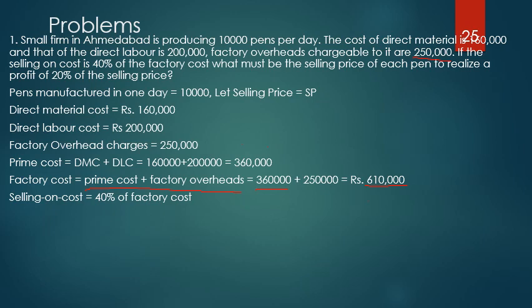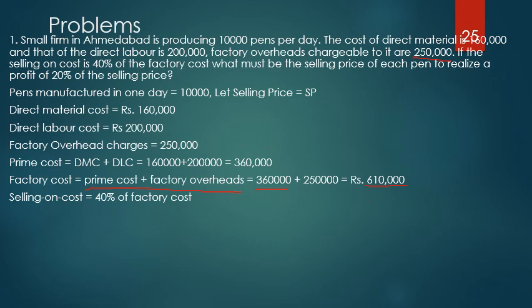What is the next level? Total cost. How do I get the total cost? Total cost is obtained by office cost plus selling on cost or selling overheads. So here factory cost itself will become the office cost, since office overheads are not separately given. So to this factory cost, I add the selling on cost.